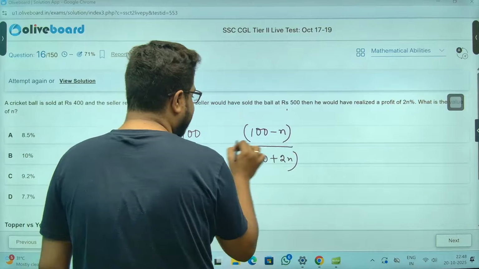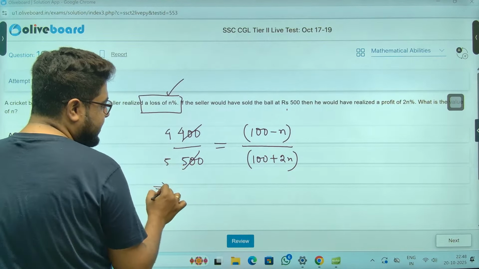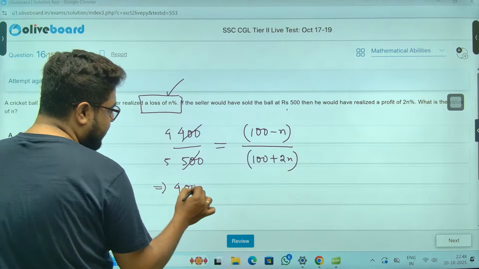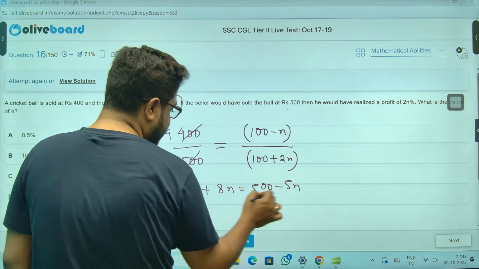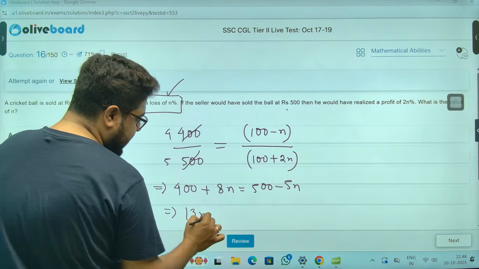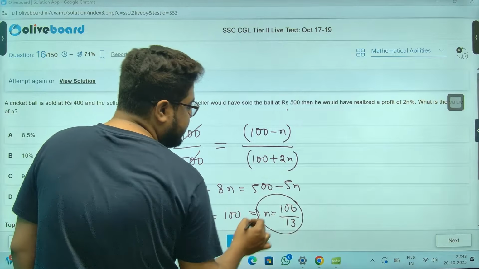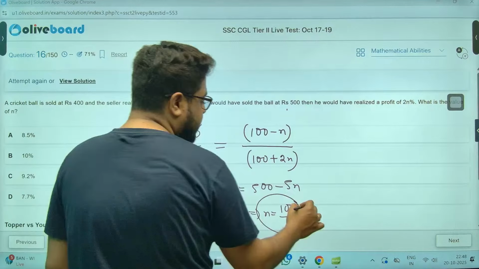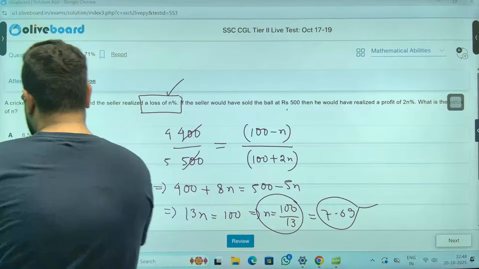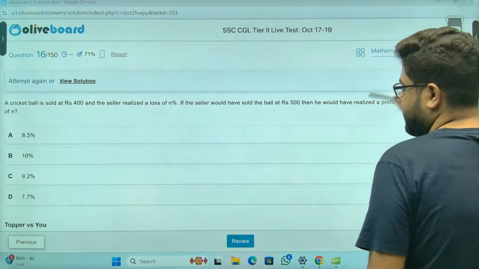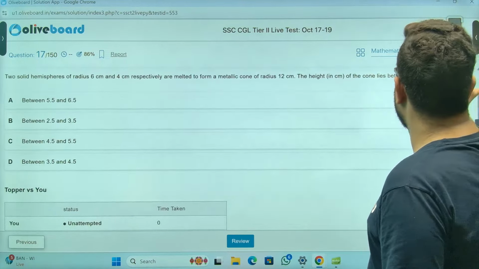So take the ratio, sir. They are in proportion. So this is 4 by 5. Multiply: 400 plus 4 twos are 8n equal to 500 minus 5n. So 8 plus 5, 13n is equal to 100. N is 100 by 13, which is 7.69%. The option is 7.7%, option D. That's your answer, sir. Very quickly we can do it.